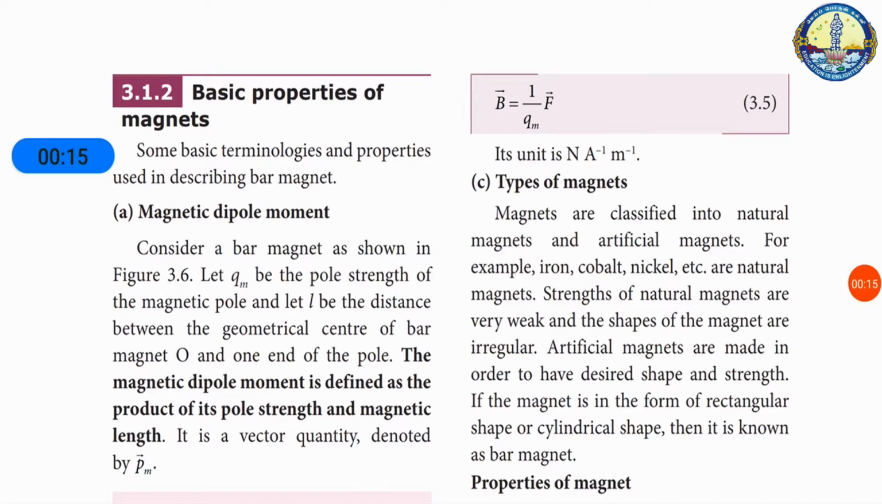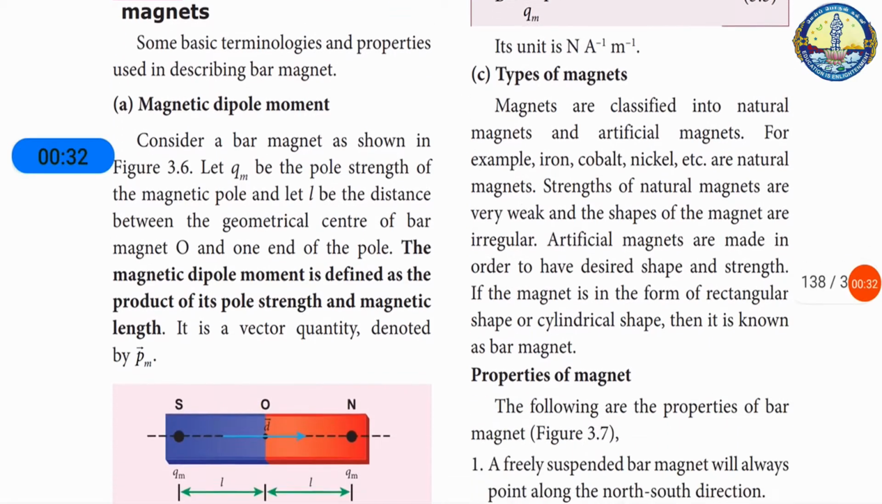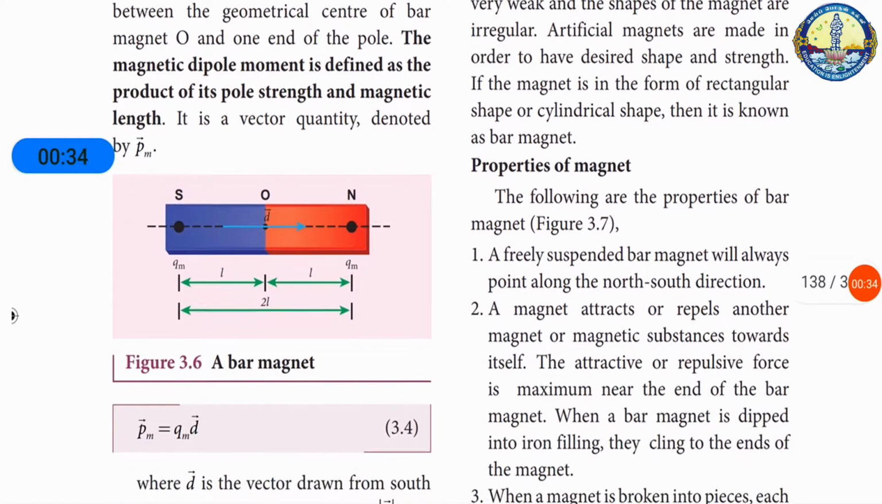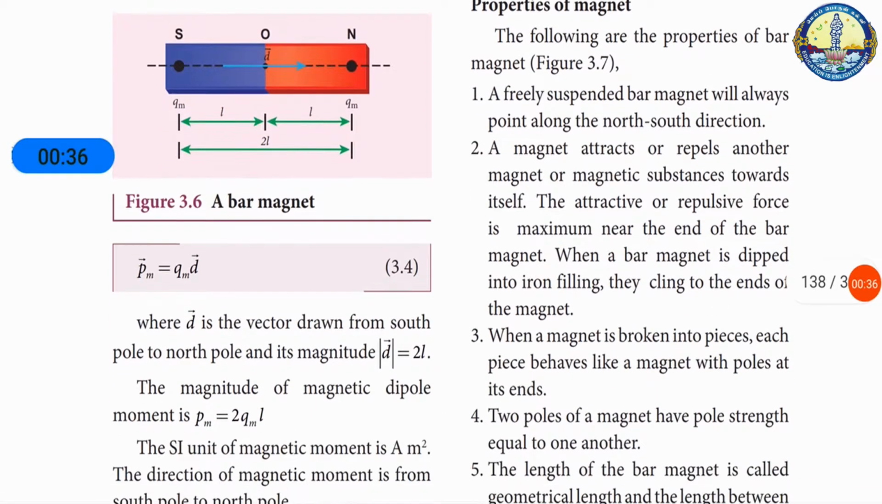It has the pole strength Qm and the length, the distance between the geometric center of the bar magnet O and one end of the pole. Now it is defined as the product of its pole strength and the magnetic length. It is a vector quantity because it has both magnitude and direction. It is denoted by Pm.